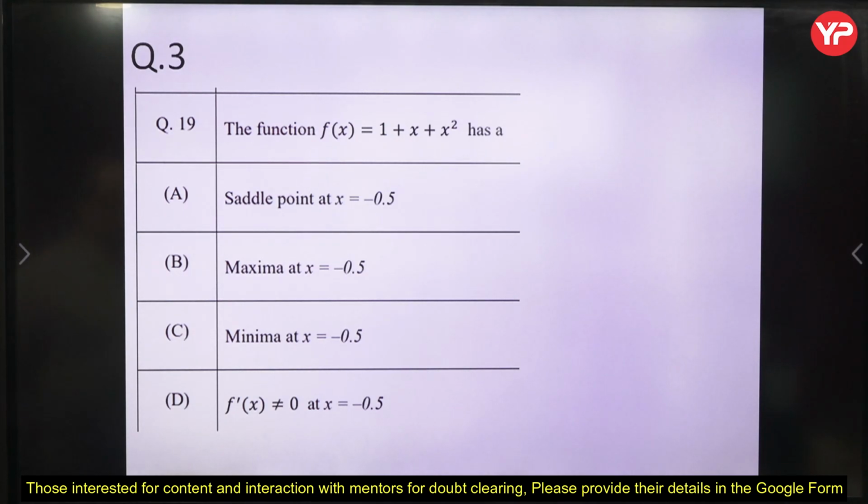So in this question only one option is correct. You have to identify the correct option.